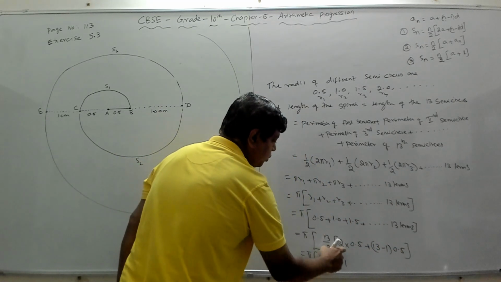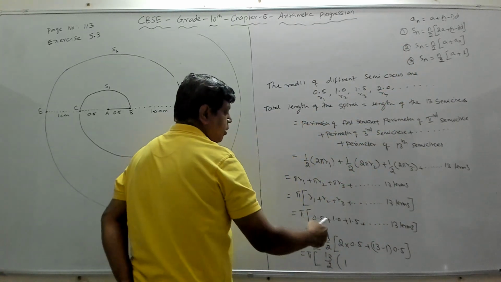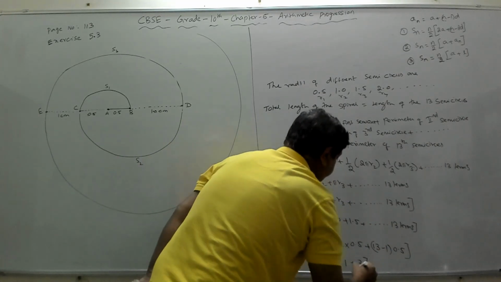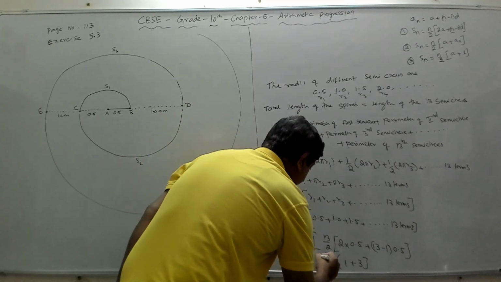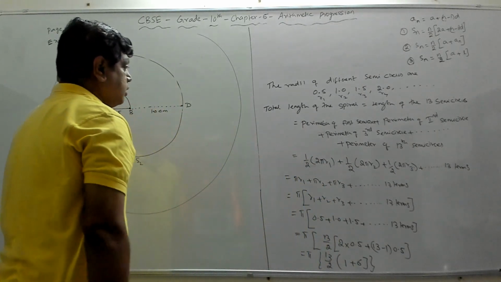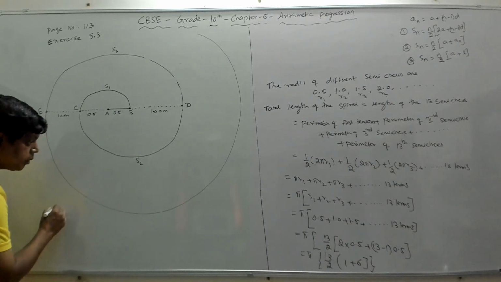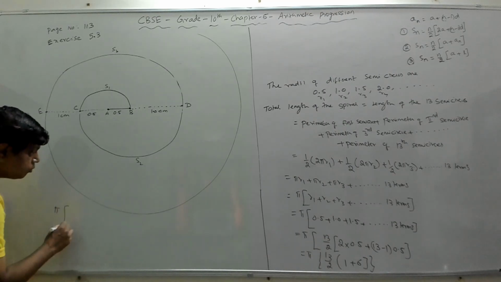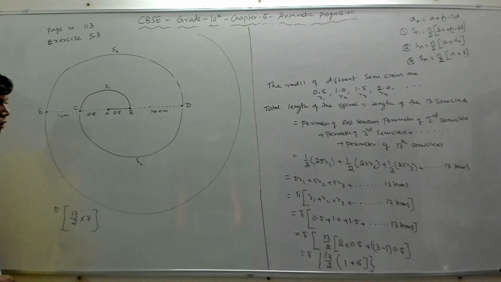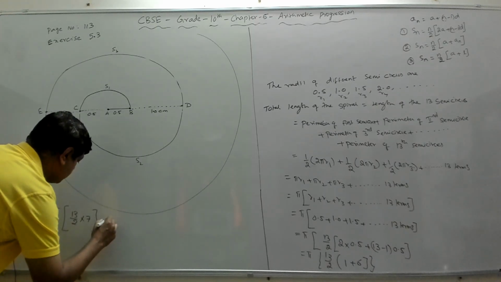The formula is n by 2 into 2a plus n minus 1 into D. This formula gives the sum of 13 terms of this AP, or arithmetic series. So 1 plus 12 into 0.5, which is 6. So you get pi into 13 by 2 into 6 plus 1, which is 7. Now pi is taken as 22 by 7, so this will be equal to 22 by 7.